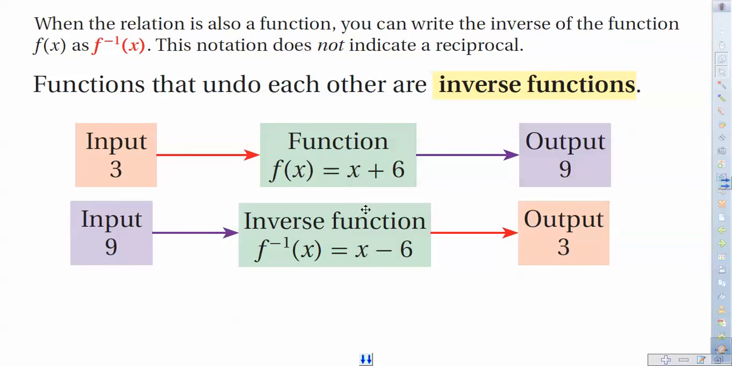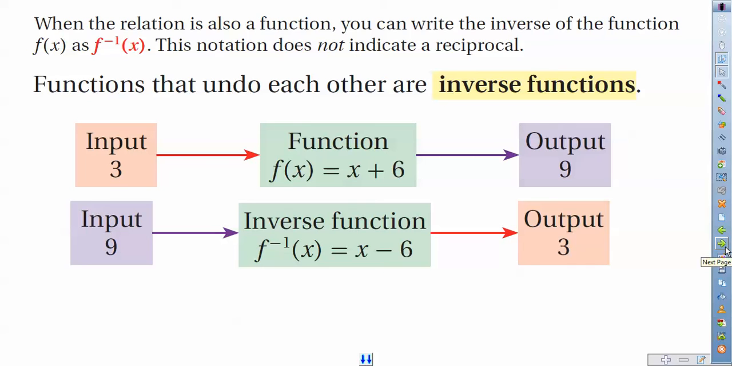So notice the relationship between these two functions, f of x and the inverse of f of x. One says x plus 6, the other one says x minus 6. We're relying a little bit on our Algebra 1 skills, looking at operations that undo each other. The opposite of adding 6 would be subtracting 6, and there we have our inverse functions.